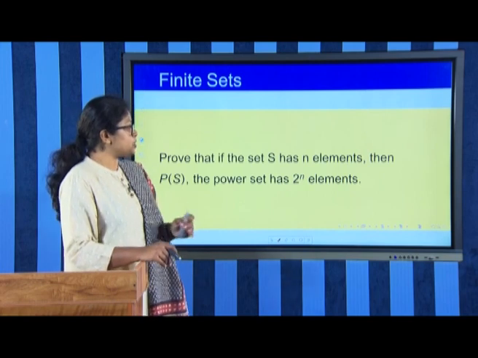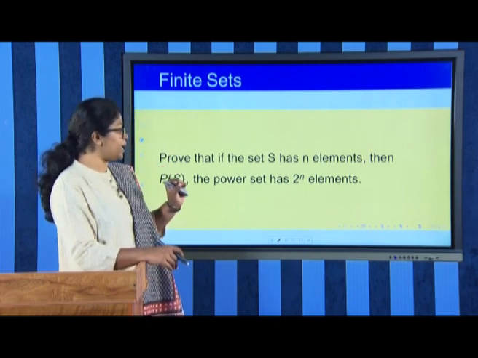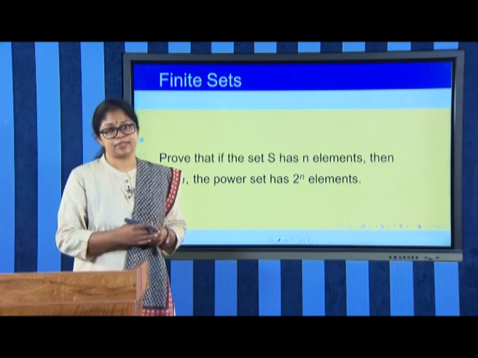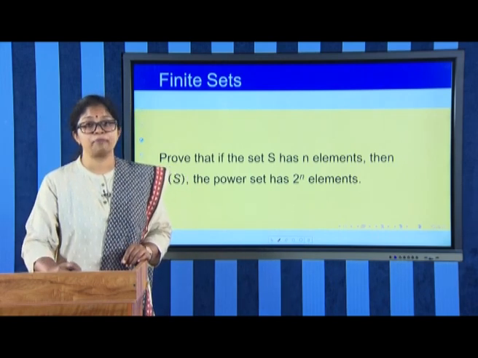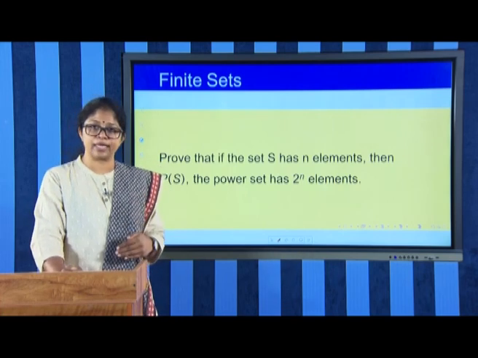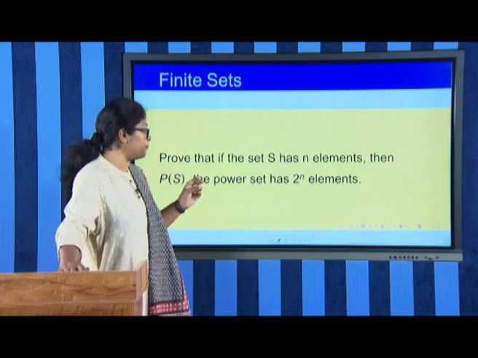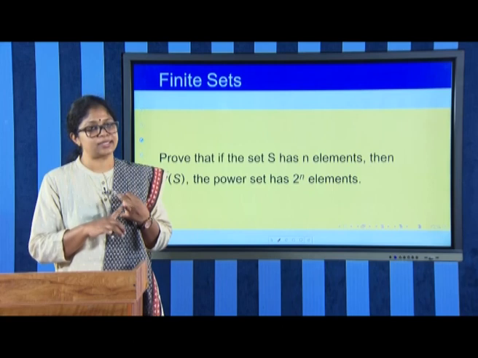Now, the last section says if the set S has n elements, then the power set has 2 power n elements. This can be easily proved using the principle of mathematical induction. We have to consider the 3 steps of induction. We consider a single element, n equal to 1, and write down the 2 subsets, the empty set and the set itself.